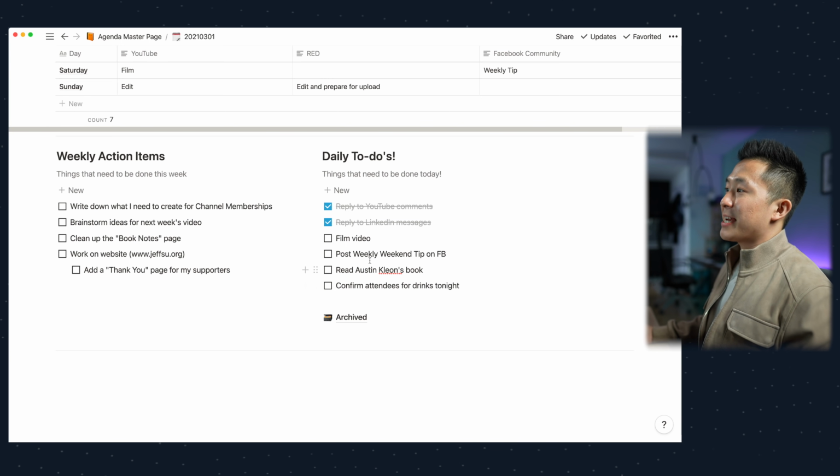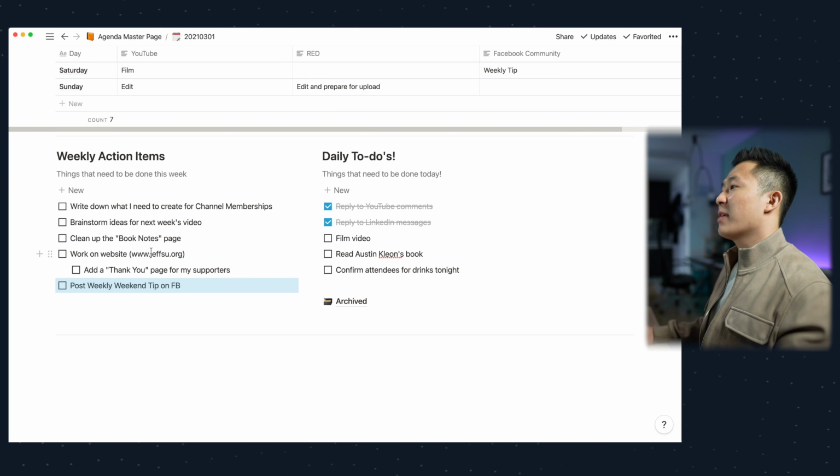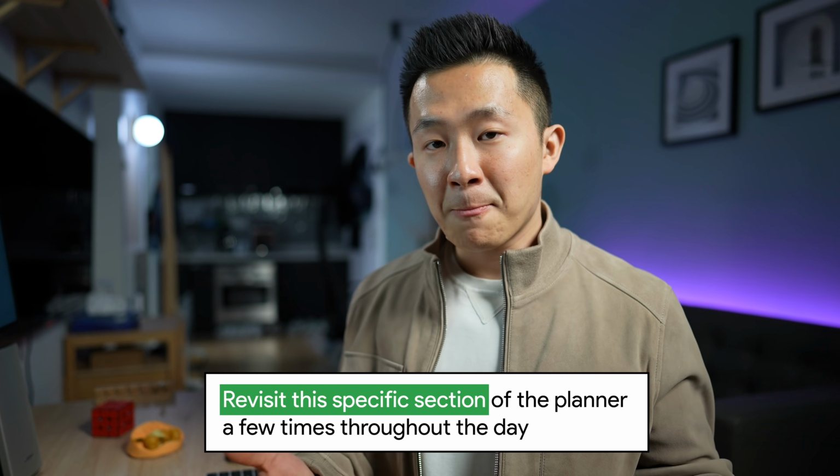And for to-dos I may need to postpone, I will simply drag that over to the weekly action items and see if I can work that in one of the following days. As part of my workflow, I would revisit this specific section of the planner a couple times throughout the day just to make sure I'm on track to completing my tasks, and most importantly, my highlight.